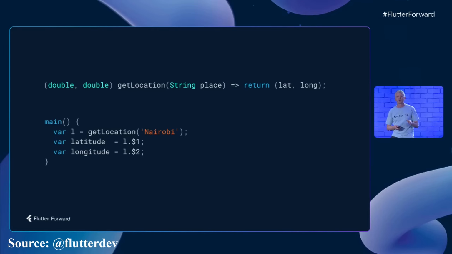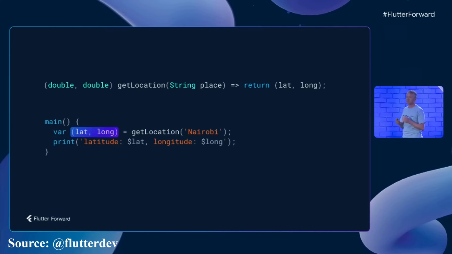And to do that, we're adding patterns and pattern matching. This can be used to destructure existing structural data back into the individual elements. As you can see, the highlighted code is matching against the pair coming back from getLocation. And very easily, we can read out latitude and longitude, and then just go ahead and use them.